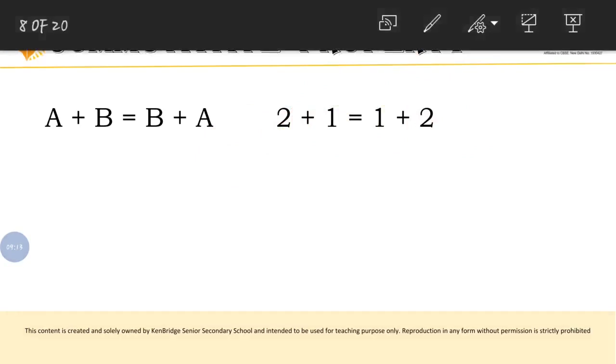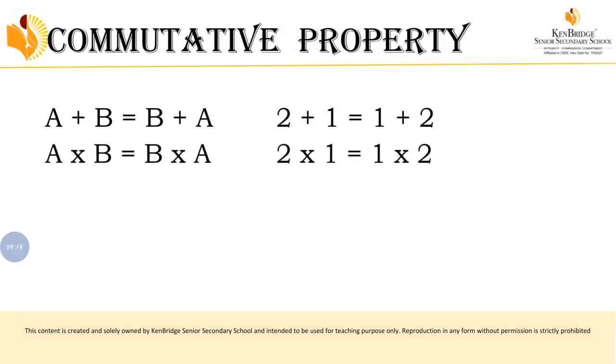Now let's see the next operation, that is multiplication. A into B is equal to B into A. Of course, 2 into 1 gives 2. At the same time, 1 into 2 also gives the same value, right? 2. So 2 will be the answer for 2 into 1 as well as 1 into 2.